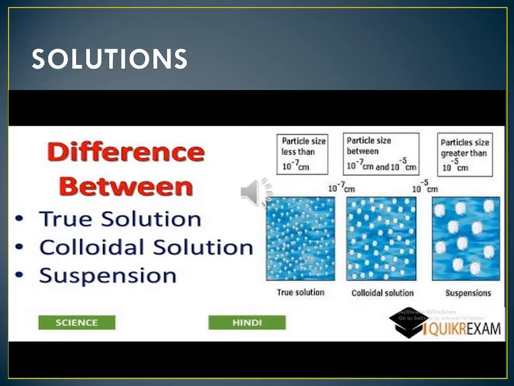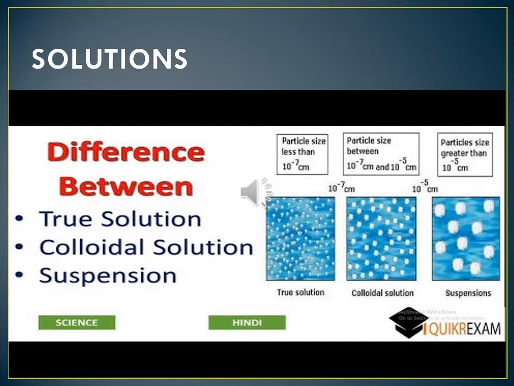It is all mixed properly, a clear solution. The sugar solution is also like this. It is mixed with water properly. We can't see the solute. We can't see the salt. So that is a true solution. Next one, starch and water.